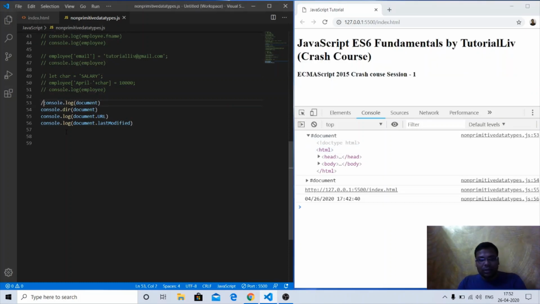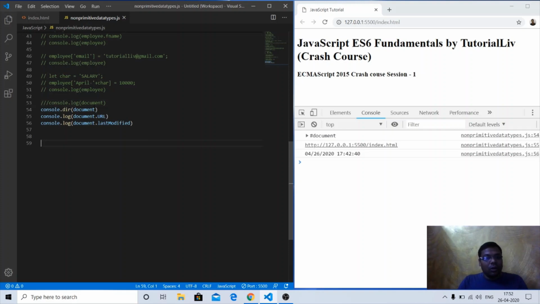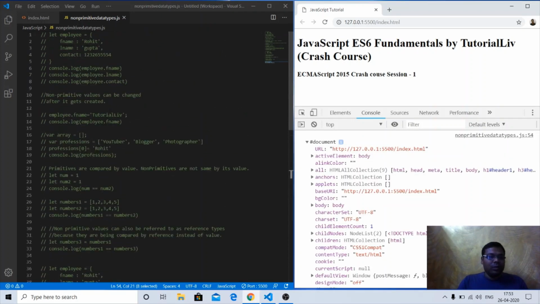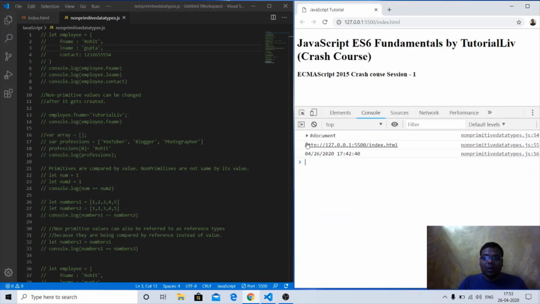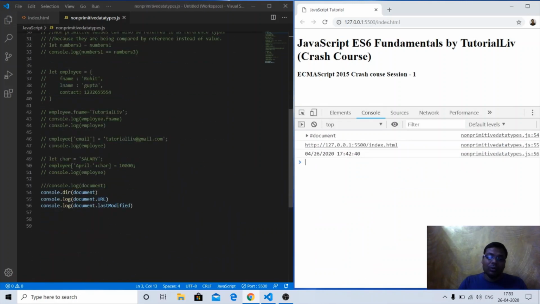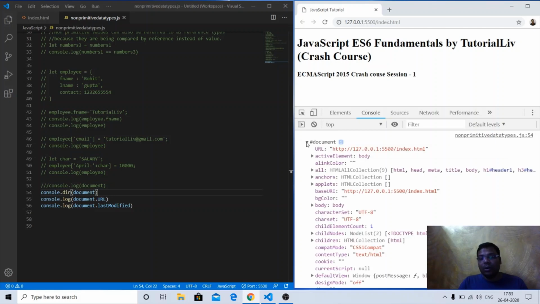But if I console.dir this particular document, it will return the object representation of this DOM element. How do we represent an object? Employee has several properties. This is an object, document, that has several properties like URL, active element, all, anchor, applets, body, last modified, last child, last element child. These are the properties of this document. So if I console.dir the document or the DOM, it will return the object representation of our DOM object.